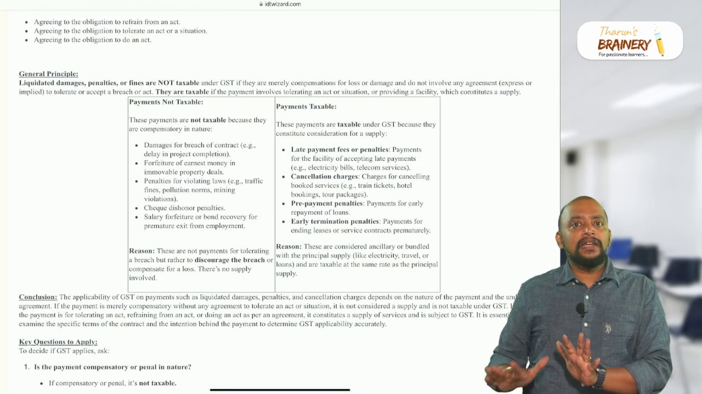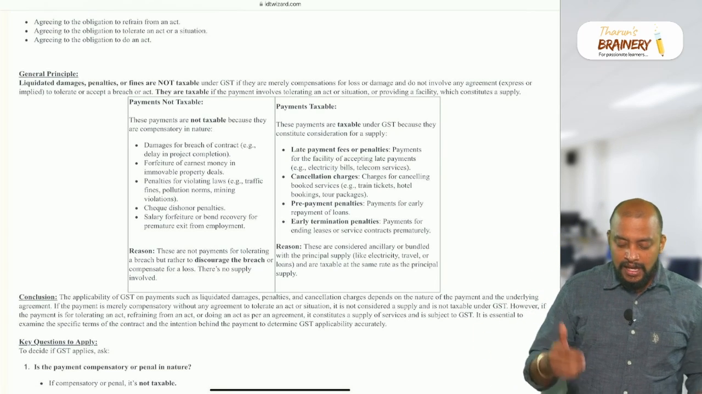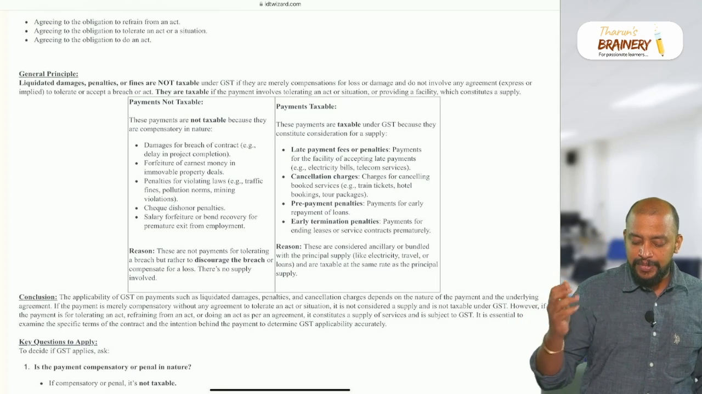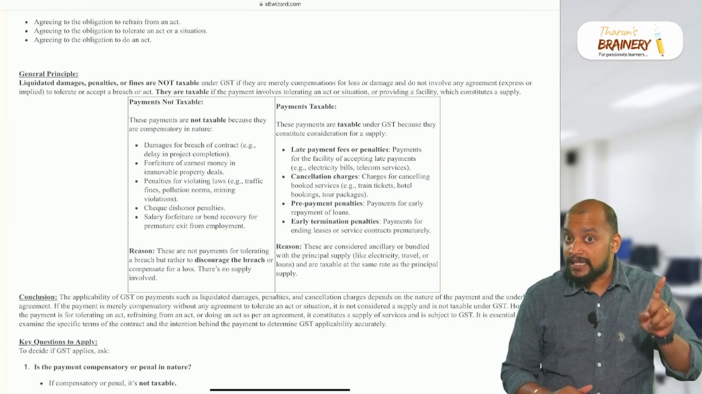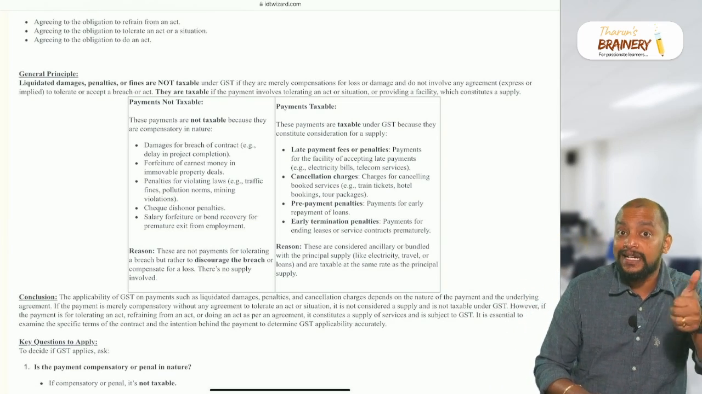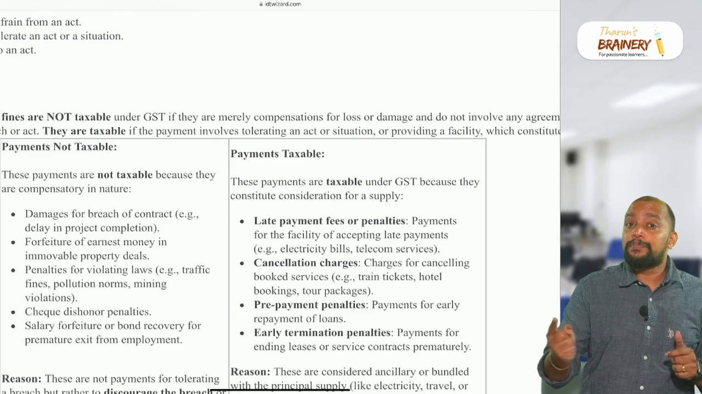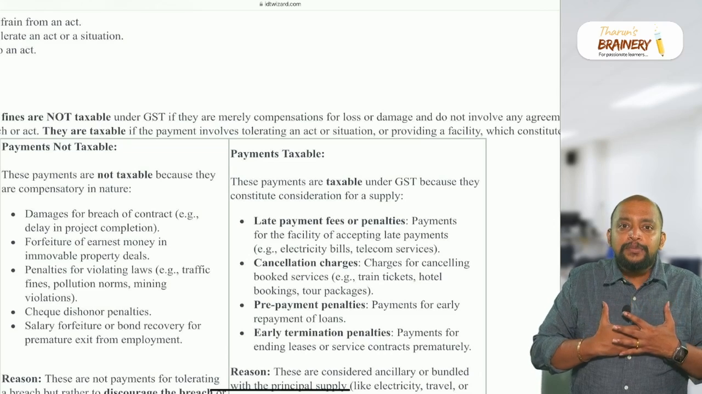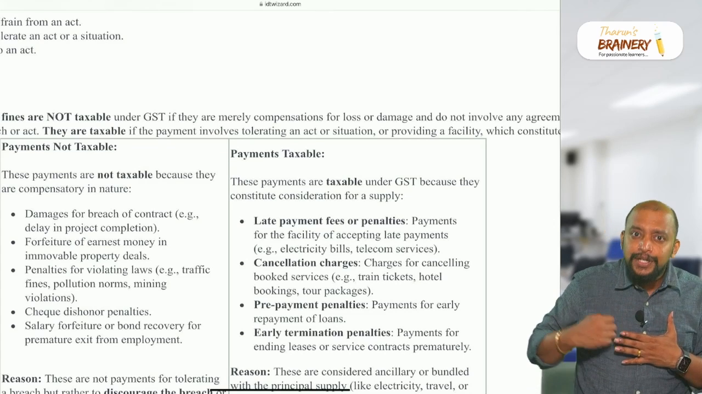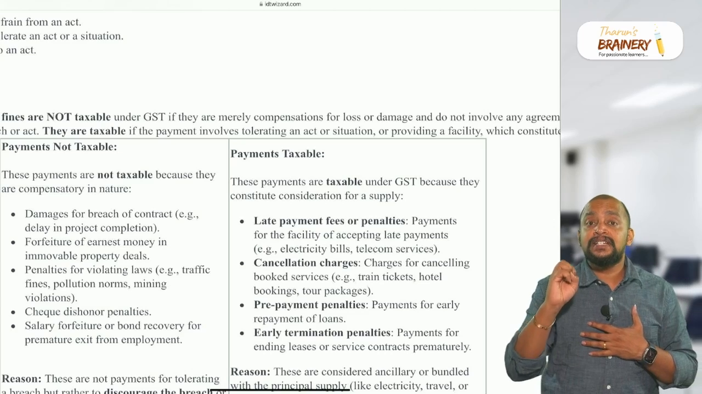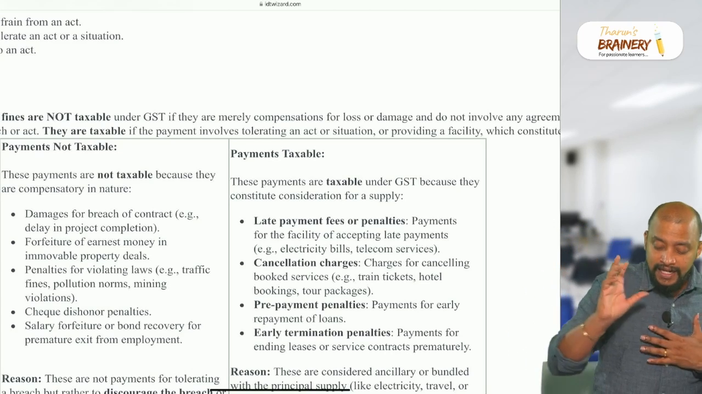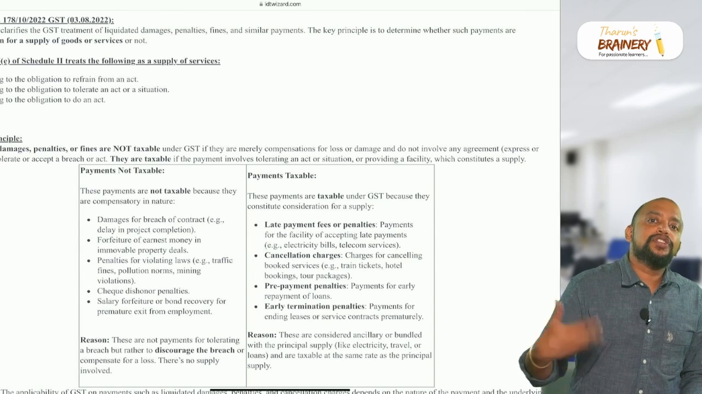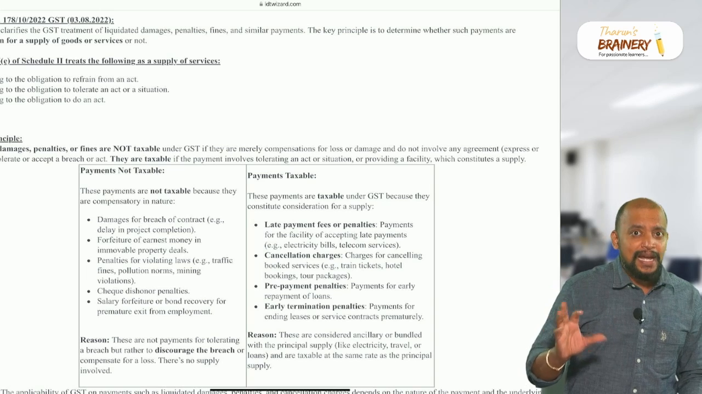Got it? So basically these are not taxable and do not involve any agreement to tolerate or accept breach of any act. But they are taxable when the payment involves tolerating an act or situation. So I am tolerating your act for which you have to pay me some amount. When there is clearly something specified, then it will be taxable. Or providing a facility, okay, I am giving you a facility for which you need to pay this, so then it will become supply and it will be taxable.